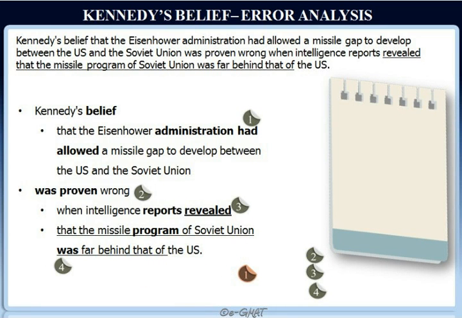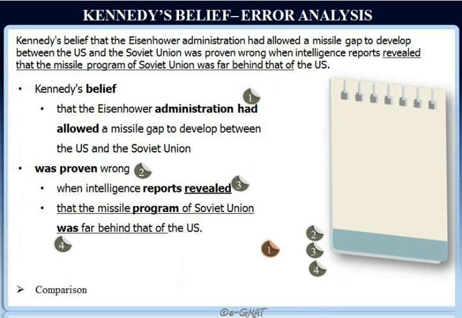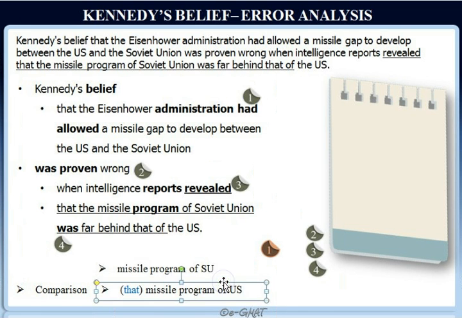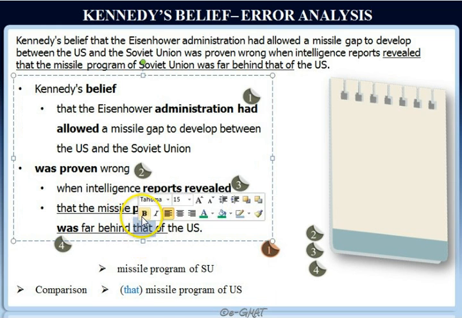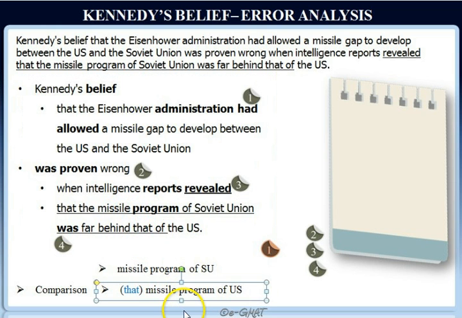There is a comparison though, and that's what was revealed in the reports, and that comparison is between the missile program of the Soviet Union and the missile program of the US. And notice here that missile program has not been repeated. In fact, that has been used to replace missile program. So the way the comparison is stated, there appears to be no errors. You're already saying missile program of the Soviet Union was far behind the missile program of the US. So this sentence as it stands has no errors.